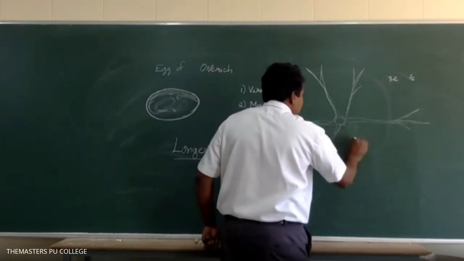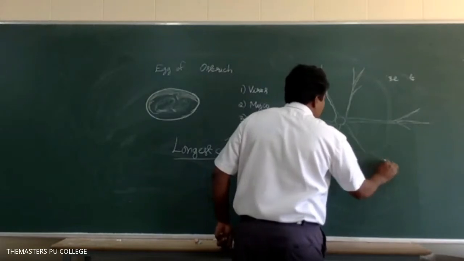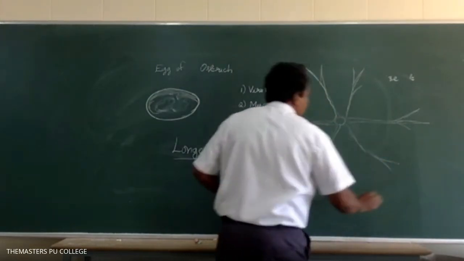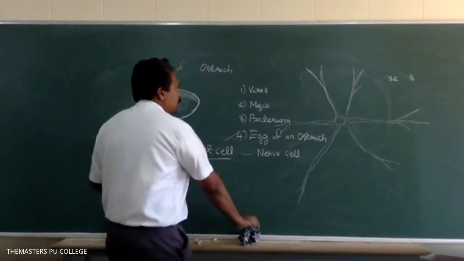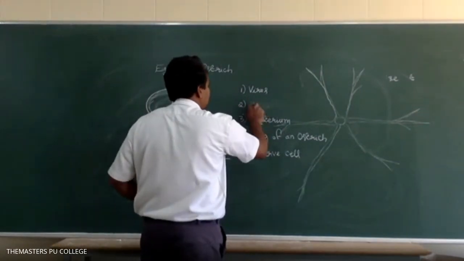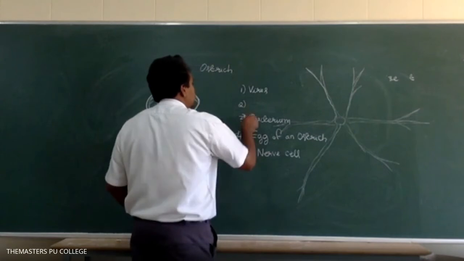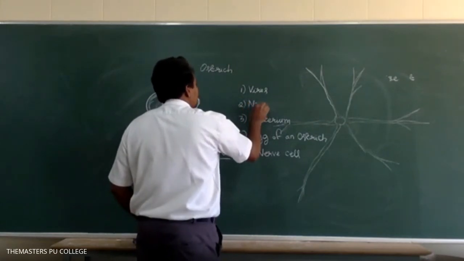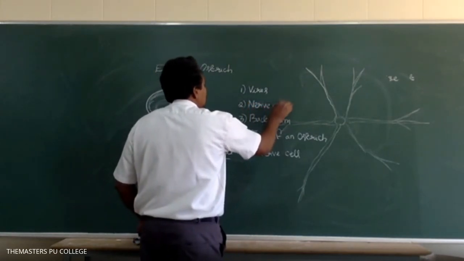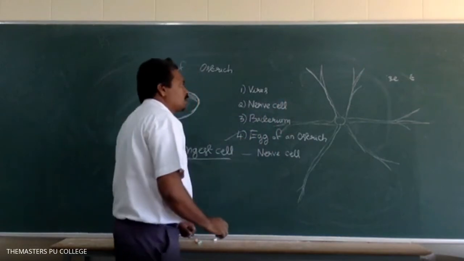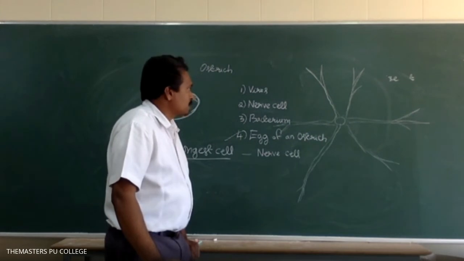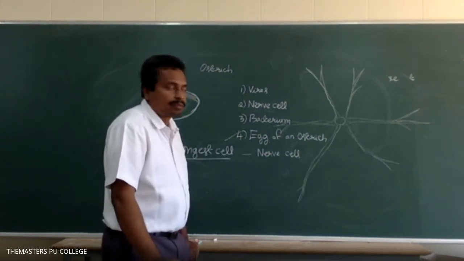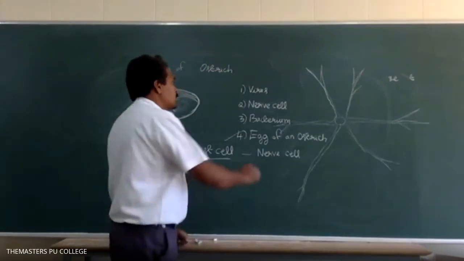Which is the longest cell? Option 1 is virus. Option 2 is nerve cell. Option 3 is bacterium. Option 4 is egg of an ostrich. Which of the following is the longest cell? Option 2, nerve cell. Very good.